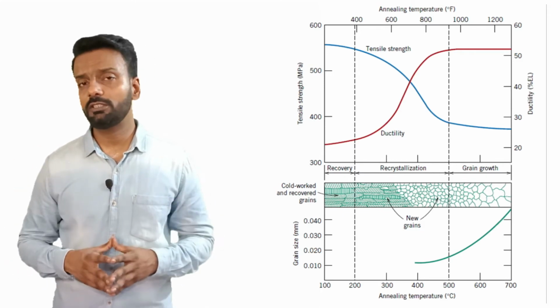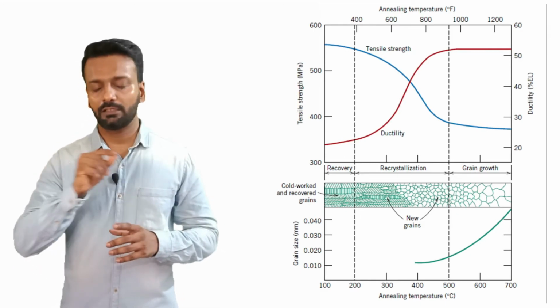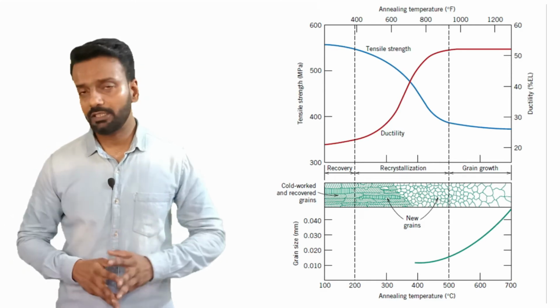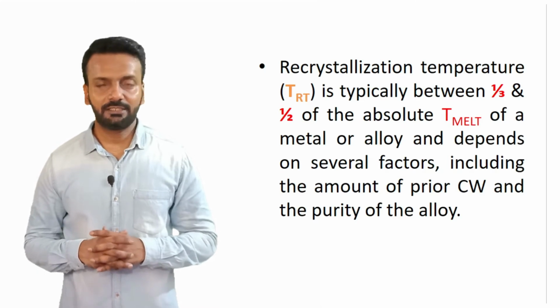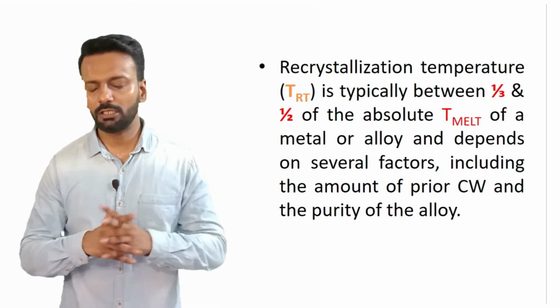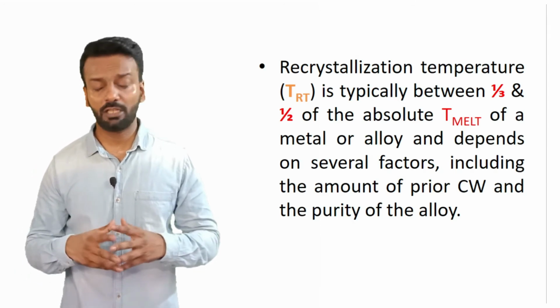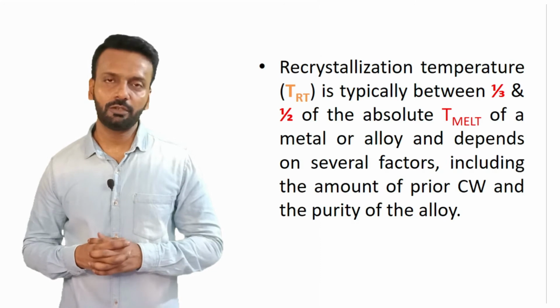As you see in the plot just below the plot of tensile strength and ductility, the grain size will go on increasing as you increase the temperature of recrystallization. The temperature of recrystallization is generally one half to one third of the absolute melting temperature. Also, it is dependent on a number of factors like the percentage of cold work and the purity of the alloy.